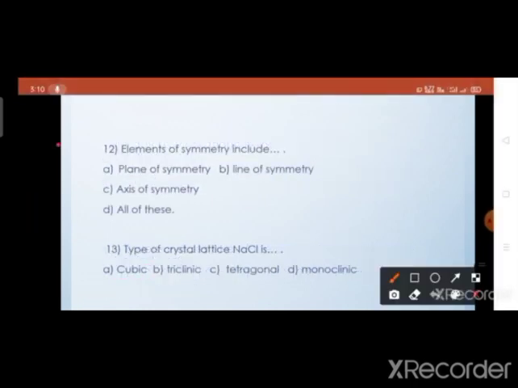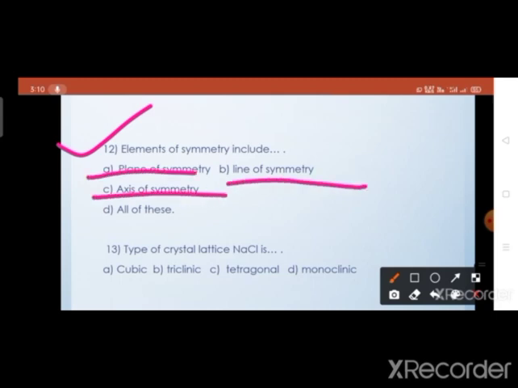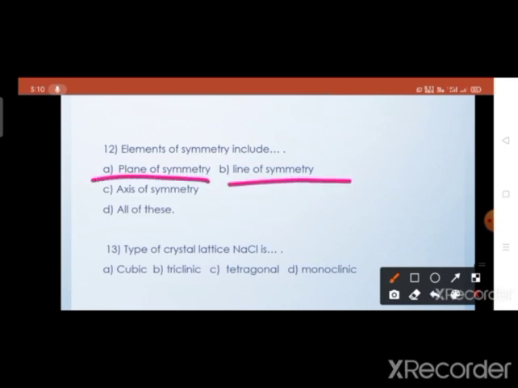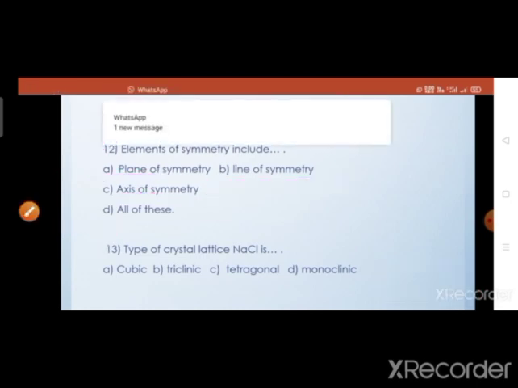Then the next question: the elements of symmetry include option A, plane of symmetry, option B, line of symmetry, third one, axis of symmetry, and fourth one, all of these. We know that the elements of symmetry include the plane of symmetry, line of symmetry and the axis of symmetry. So option 4 is the correct option.